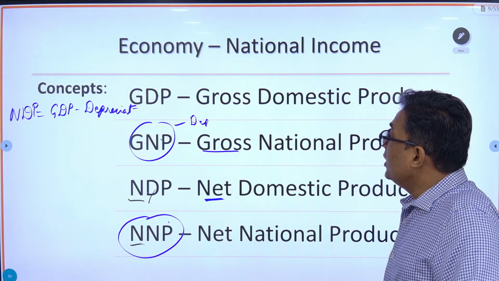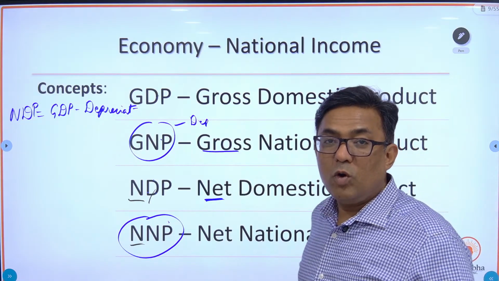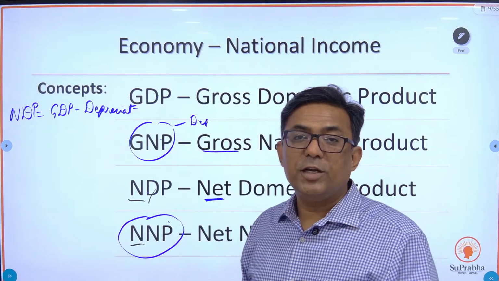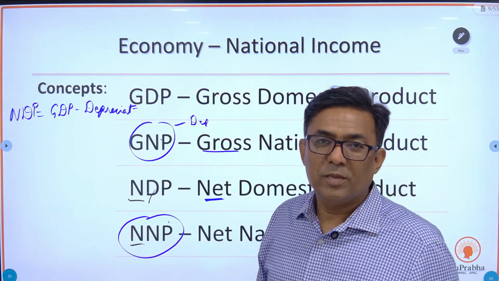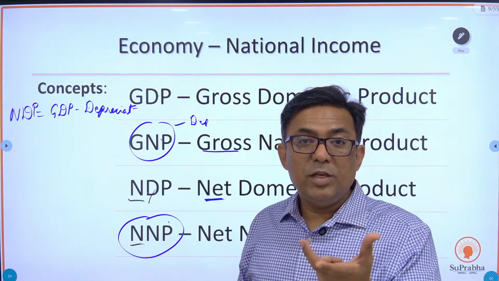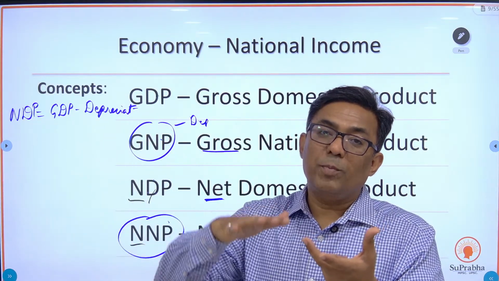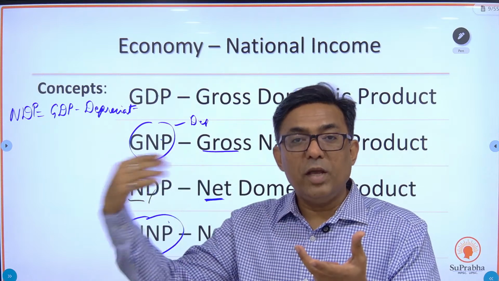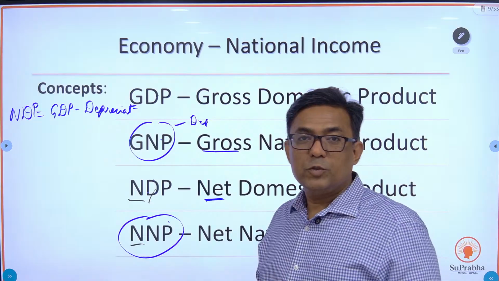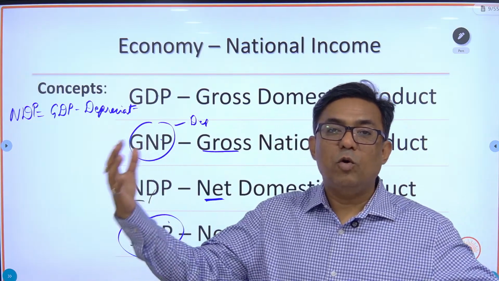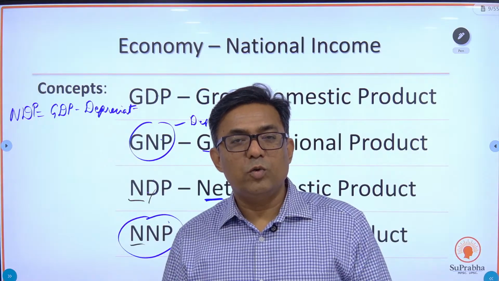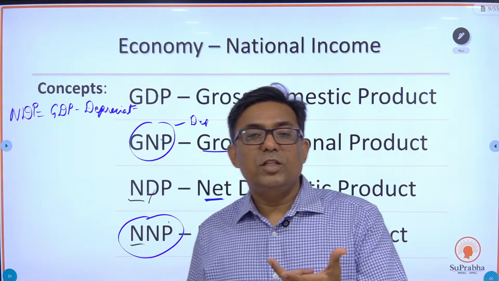Again, if you revise, GDP is nothing but the sum total of the value of all the goods and services produced within the domestic territory of a country in a financial year. GNP is, to this GDP, if you add the factor payments you receive from abroad and subtract the factor payments you pay abroad to the rest of the world, that value you get is GNP. So GNP is a broader concept wherein you also get money from abroad, so international transactions are also included over here. GDP is within the domestic territory.